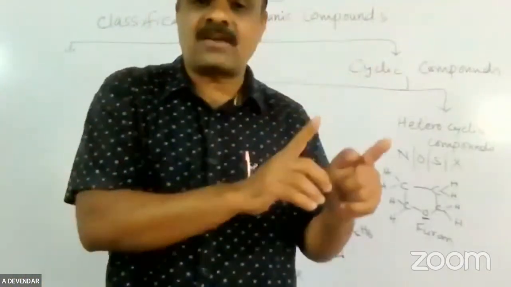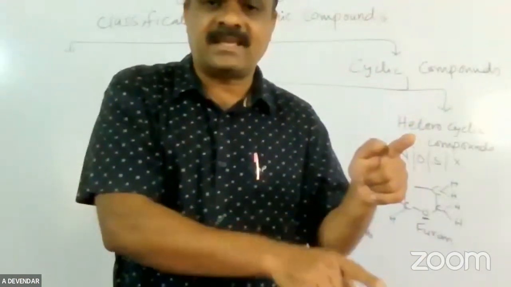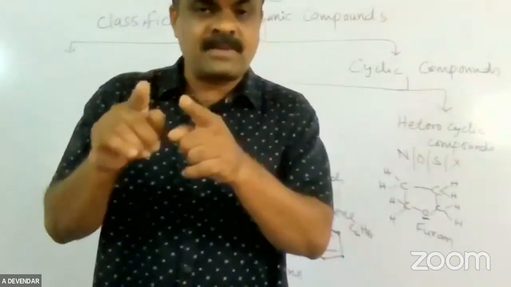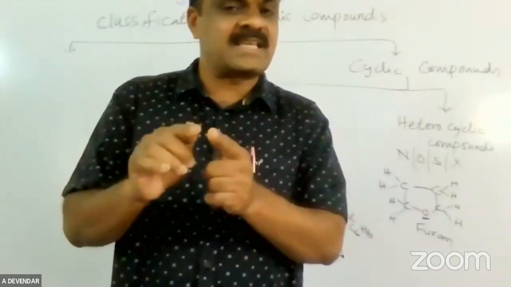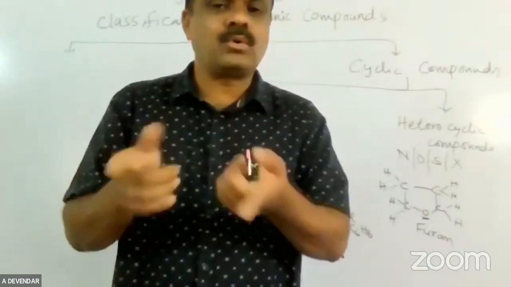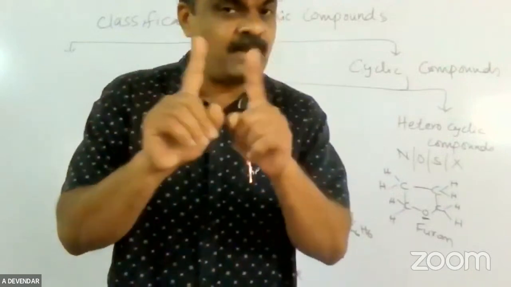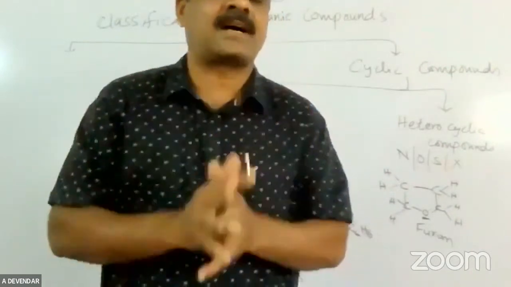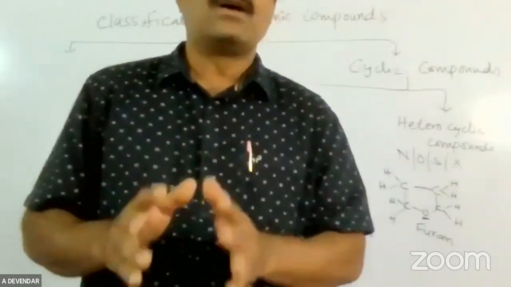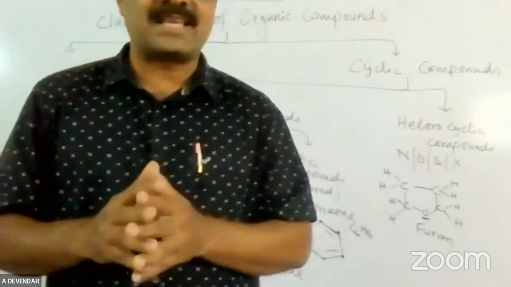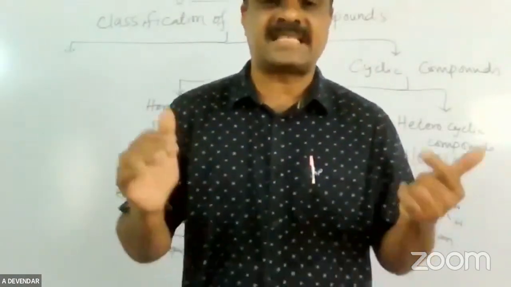So the alkane general formula is CnH2n+2. Those are methane, ethane, propane, butane. Alkene means the general formula CnH2n. That is ethene, propene, butene, like that. There is no single carbon alkene. Why? Because the double bond is present between carbon and carbon. In a similar manner in alkynes, a triple bond is present. The first compound in the alkyne series is ethyne. Ethyne is also commonly known as acetylene.